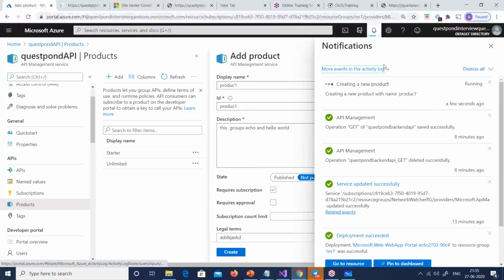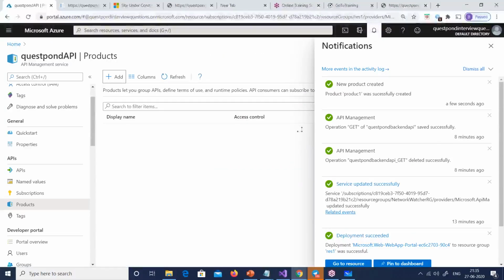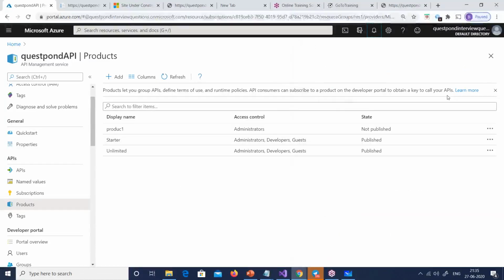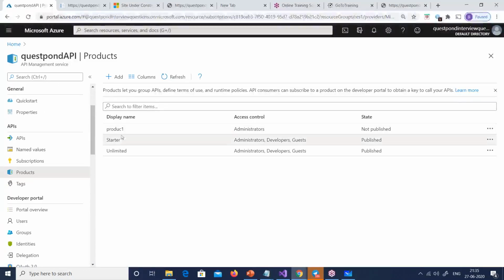Can you see, guys? Just quickly, can you? Okay, that API management was completed 8 minutes back. Can you believe that? So sad it is. Thank you. I made that API management first only, or else it would have taken time. So there it is, products.